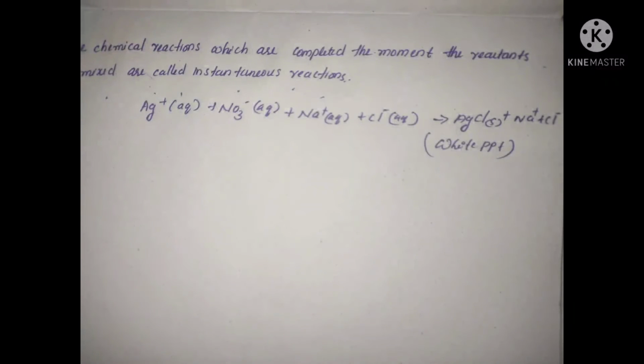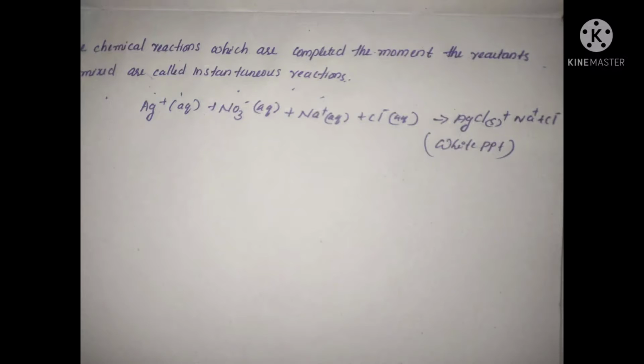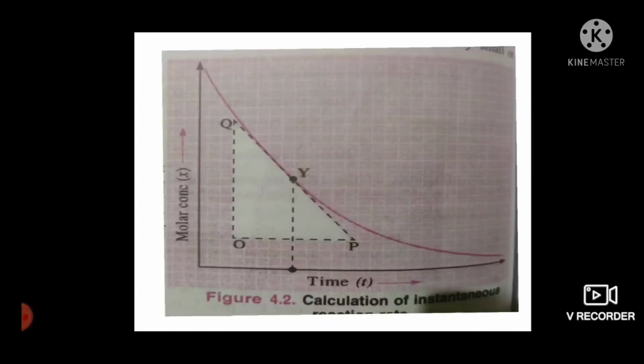But spontaneous reactions may not be fast reactions. For example, evaporation of water is spontaneous in nature, but it is a slow process. In order to have a true picture of the reaction rate, one should know the rate of reaction at any particular instant during the course of the reaction. Such a rate is known as the instantaneous rate, or we can say the average reaction rate at the smallest interval of time, that is dt, when delta t approaches 0.